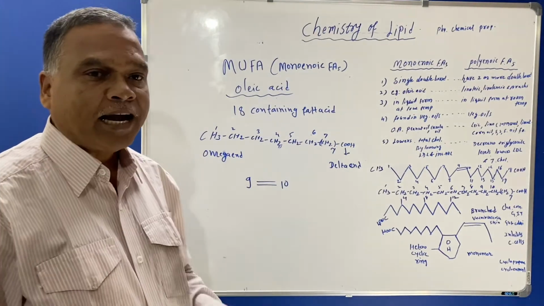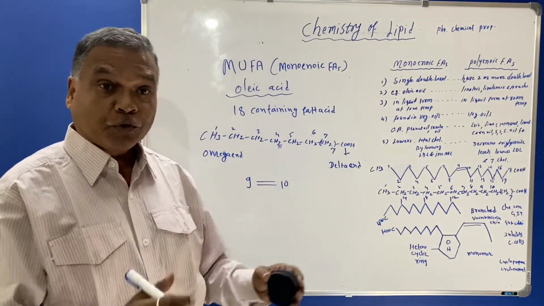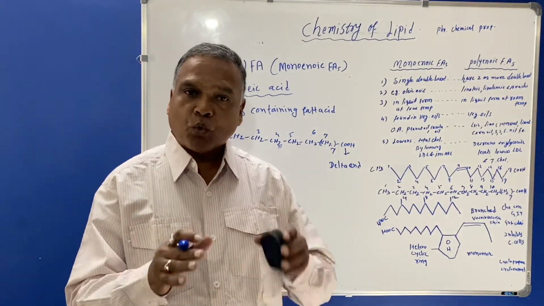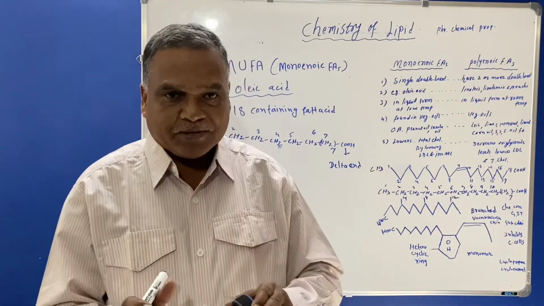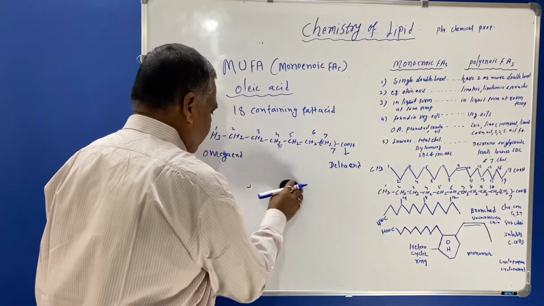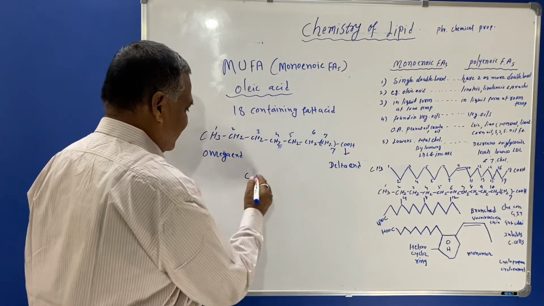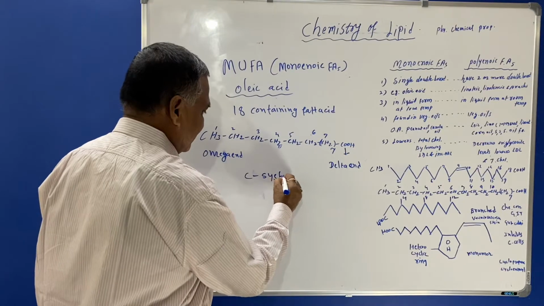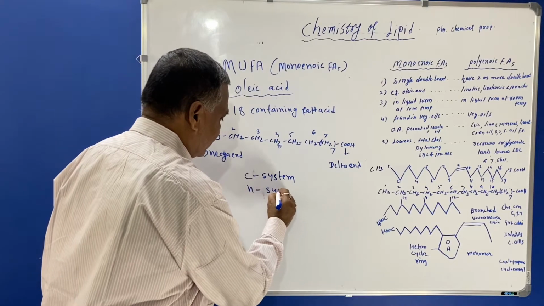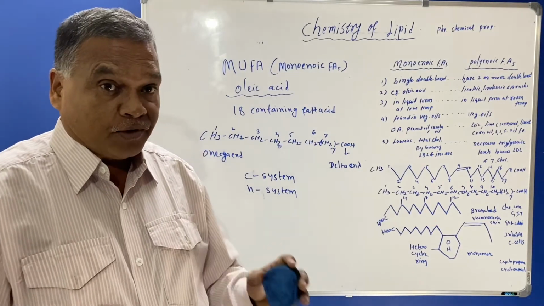Therefore, how do we represent the double bond in its structure, how do we write it? The representation of the double bond is given by two different methods or systems. The first system is called the C system, and the second one is called the N system. While writing the double bond, you have to write like this.